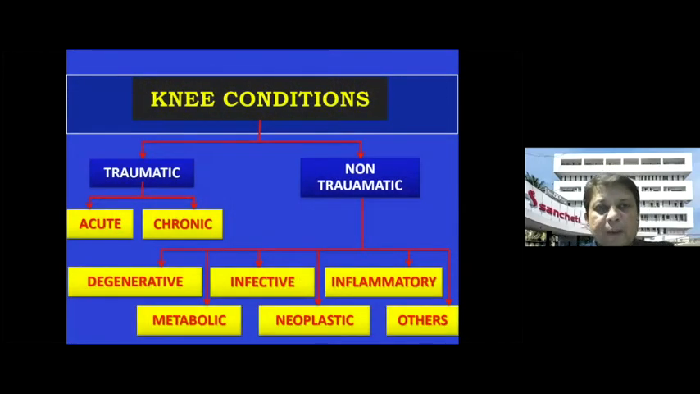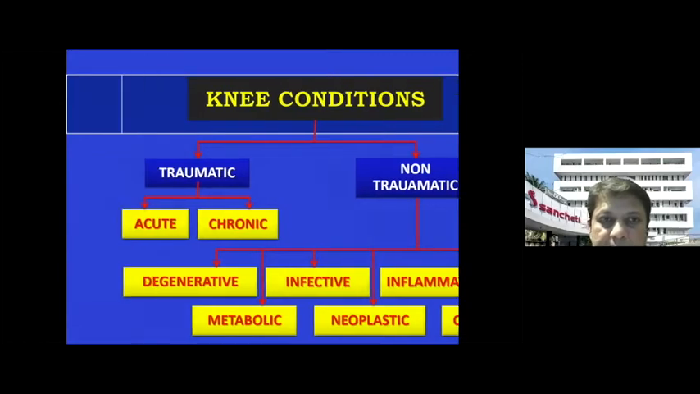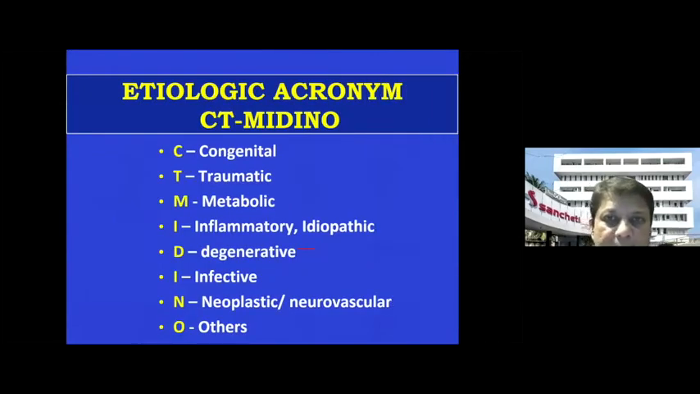Whenever we are dealing with the history and the examination, we have to first be aware of the various conditions, and broadly we can divide them into traumatic, which may be acute or chronic, or non-traumatic, which you can see here. I particularly like this acronym, CT Medino. It can divide all the conditions around the knee into congenital, traumatic, metabolic, I for inflammatory or idiopathic, degenerative, infective, neoplastic or neurovascular, and others. So the PGs should always remember this mnemonic, CT Medino, which covers all the possible etiological factors and the